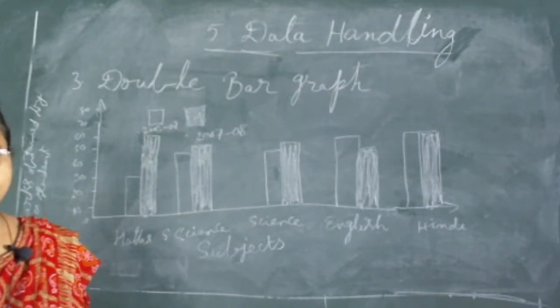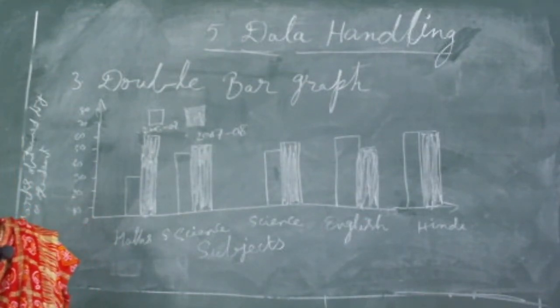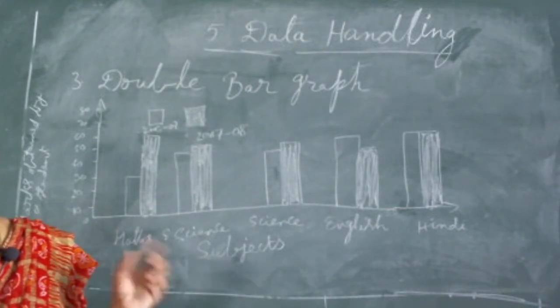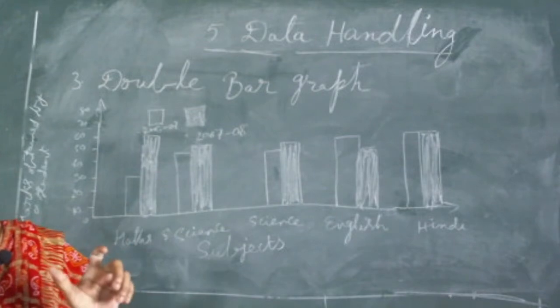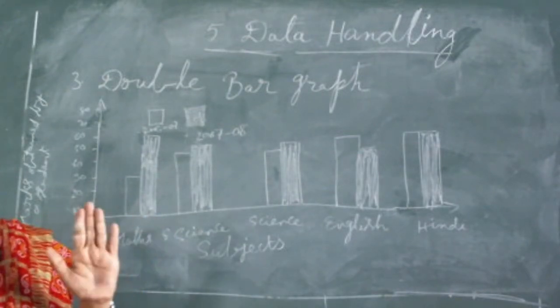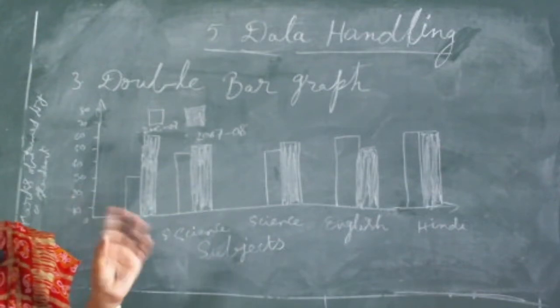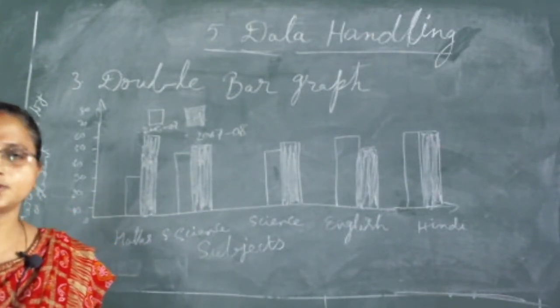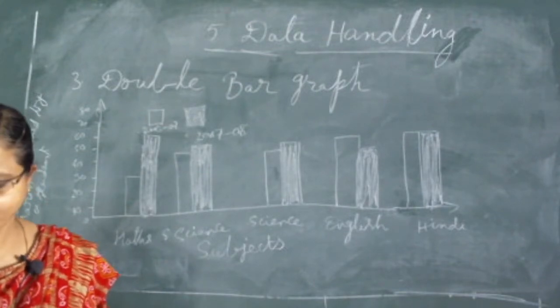Understand? And a double bar graph we use while comparing the performance of one person at 2 times or in 2 simultaneous years, or in 2 situations. Understand?